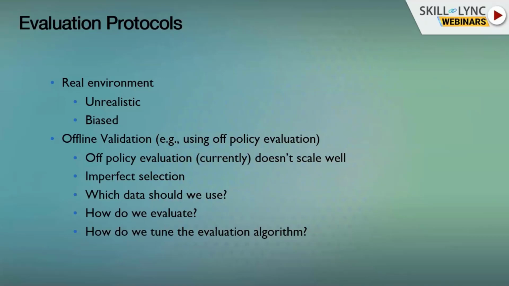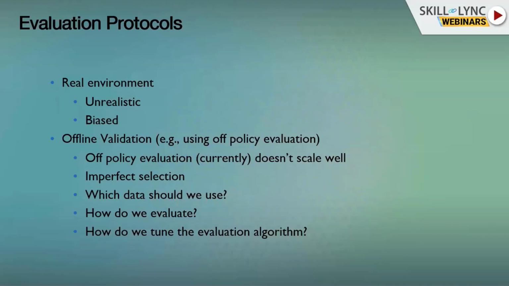It's much easier, but this comes with a lot of different problems. So first of all, unlike supervised learning, where we can take a training set and a validation set and train on ground truth labels, here we don't have ground truth labels, right? We want to know how good our new policy is, but we have a different policy in our data. So we have to use things like off-policy evaluation, which will tell us how good we would do. The problem is that current approaches for off-policy evaluation don't scale well, and even if they did scale well, they're imperfect, right? They give us an estimate of our value. They don't give us a ground truth label of our value. So we have to deal with these estimates of values and this imperfect selection.